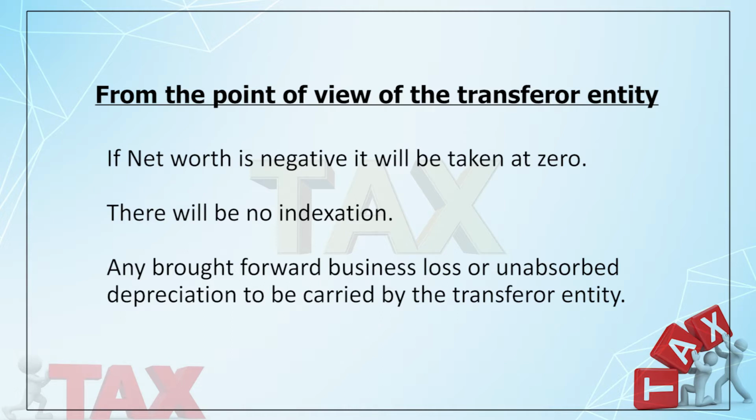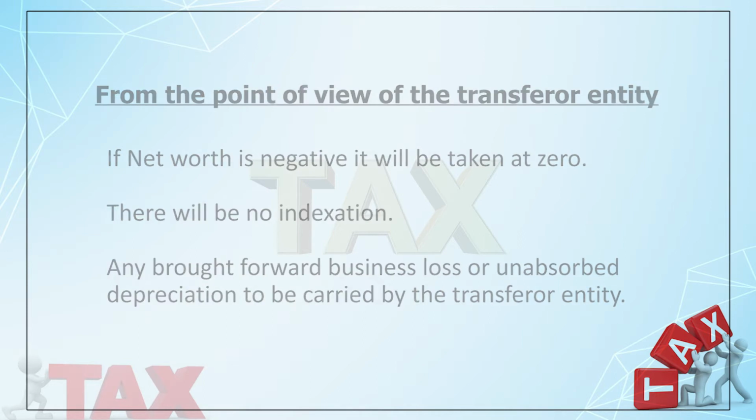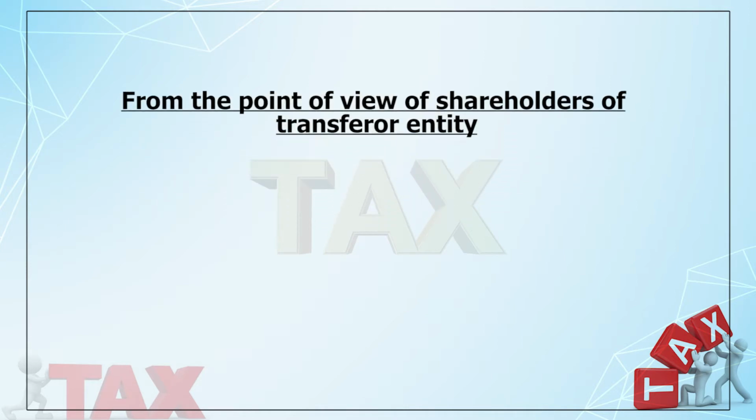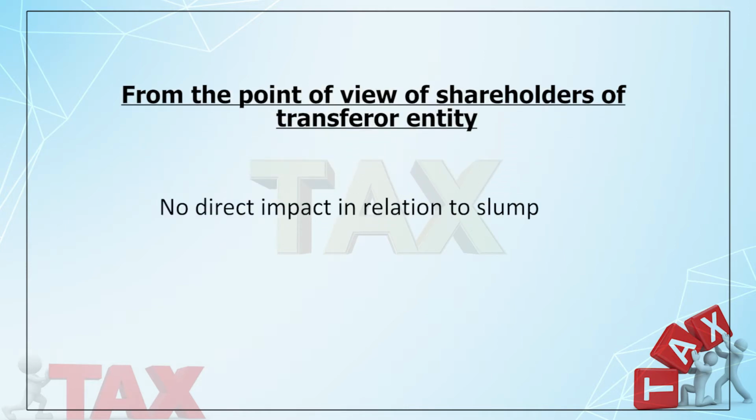Another point is brought forward loss or unabsorbed depreciation cannot be transferred to the hands of the transferee entity. It has to be continued by the transferor entity, right? So these are basically, in a nutshell, the tax implications in the hands of the transferor entity. Now what happens to the shareholders of the transferor entity? There is no tax implication, because generally it is paid in the lump sum, one shot, so shareholders are not somewhere connected to that. So there is no tax implication, which we had in case of amalgamation or in case of demerger.